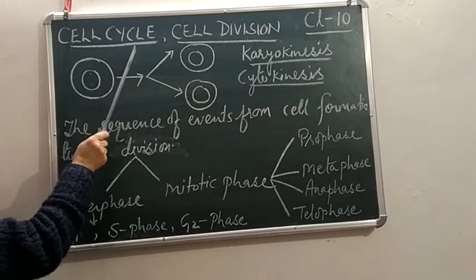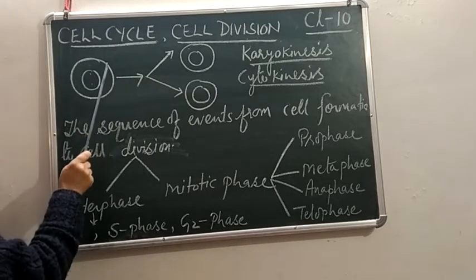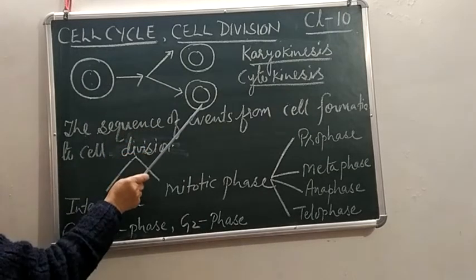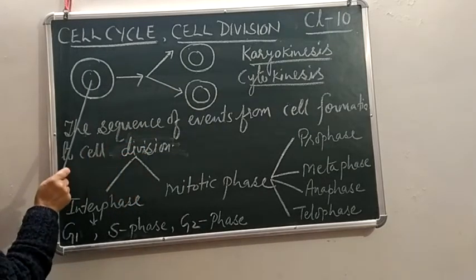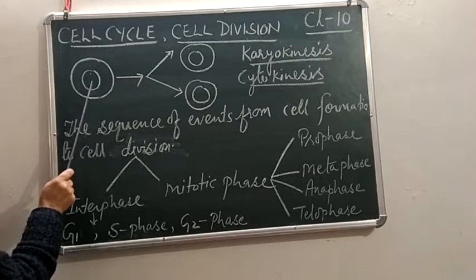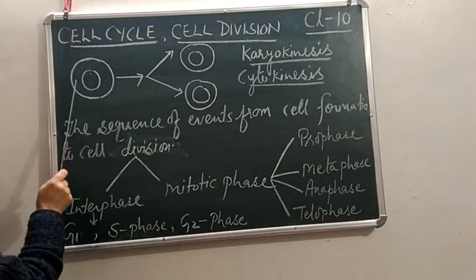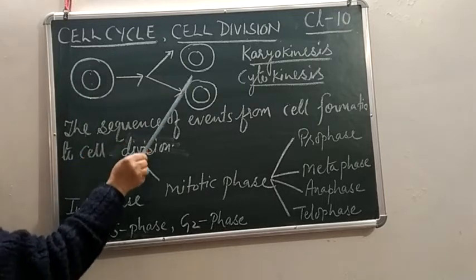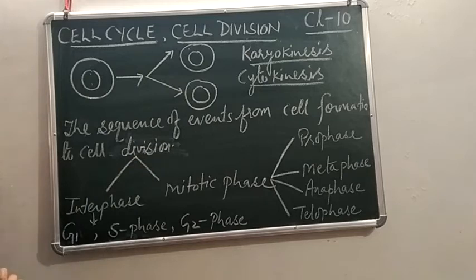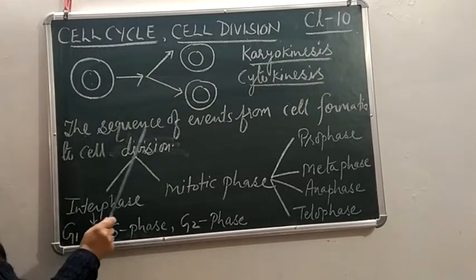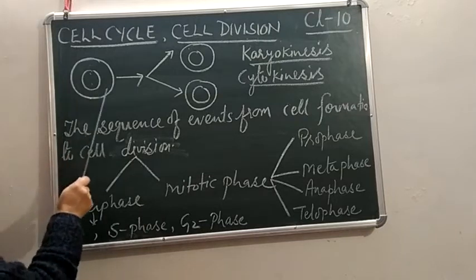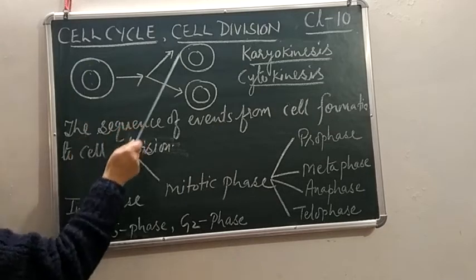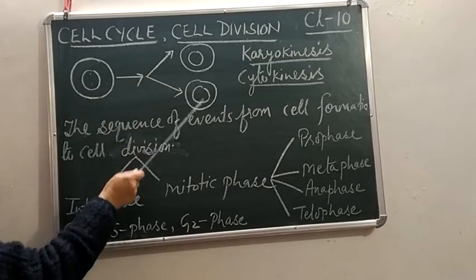What is cell cycle? This is a cell. This cell will prepare itself for cell division. So for its preparation, its genetic material must increase, as well as its cytoplasmic organelles, so that they can be divided into 2 newly formed daughter cells. So all the sequence of events taking place inside this cell, so that it is ready for cell division.